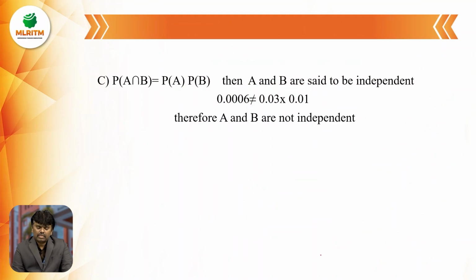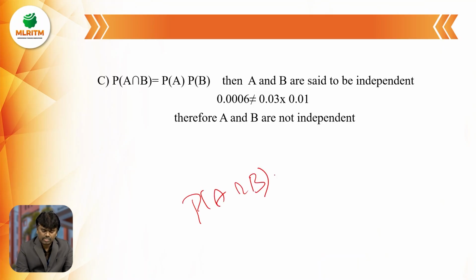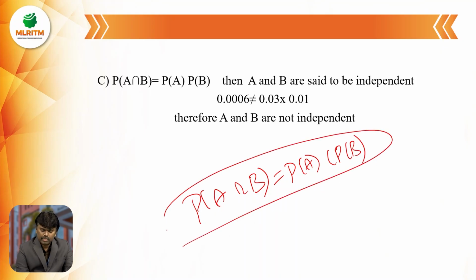Next, the third one is whether events A and B are statistically independent. If P of A intersection B is equal to P of A into P of B, then events A and B are said to be statistically independent.